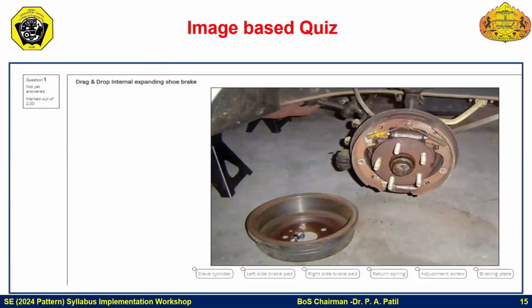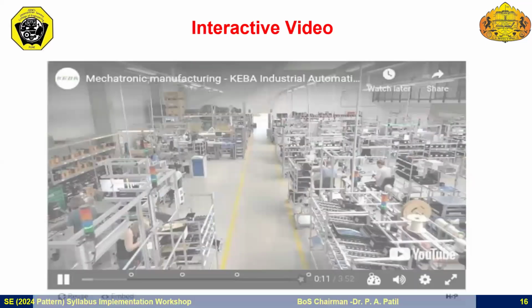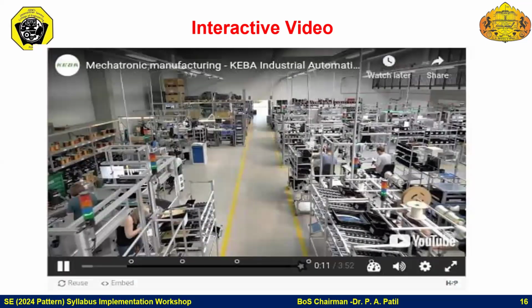Such photographs you can have through the industrial visit, and you can have quiz questions like that, meaning a few of the quiz questions on actual photographs. You can have this drag and drop image type of questions, or you can have an interactive video as well. You can prepare a video of a particular industrial visit, and by using H5P tools, which are available on Moodle or any open sources,